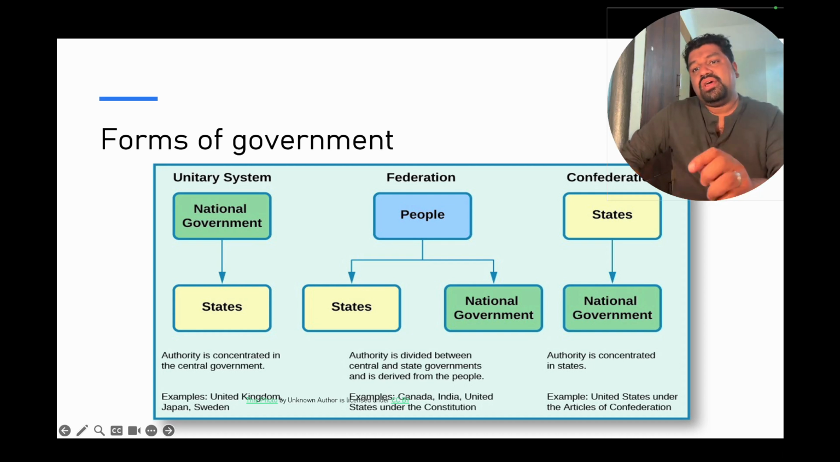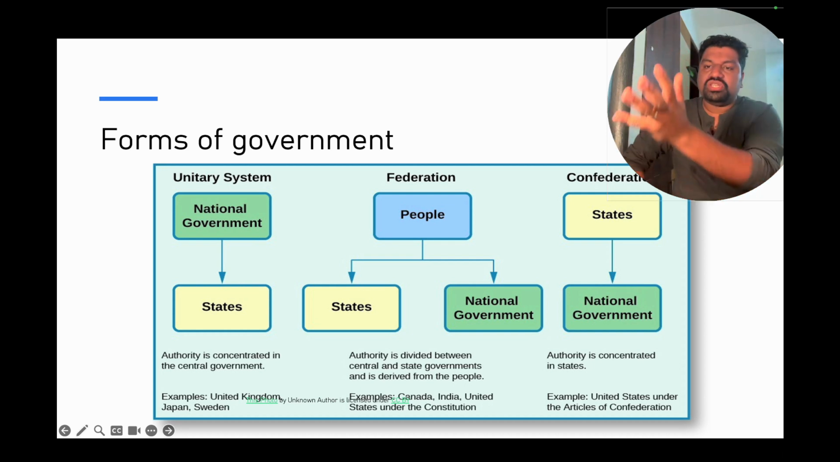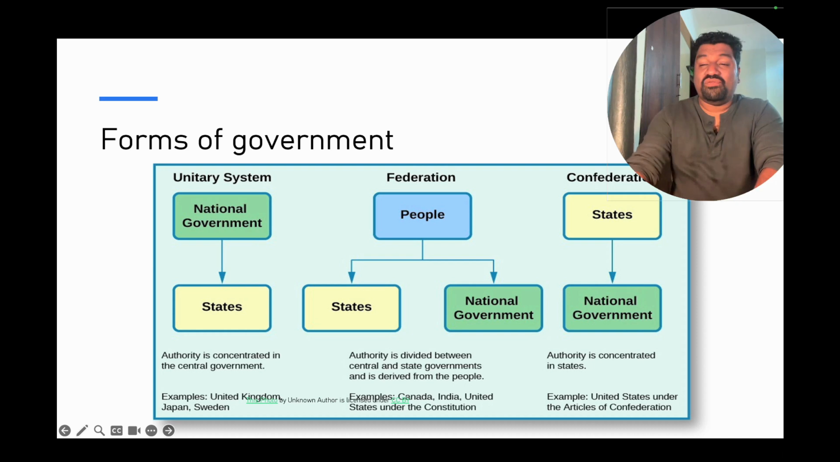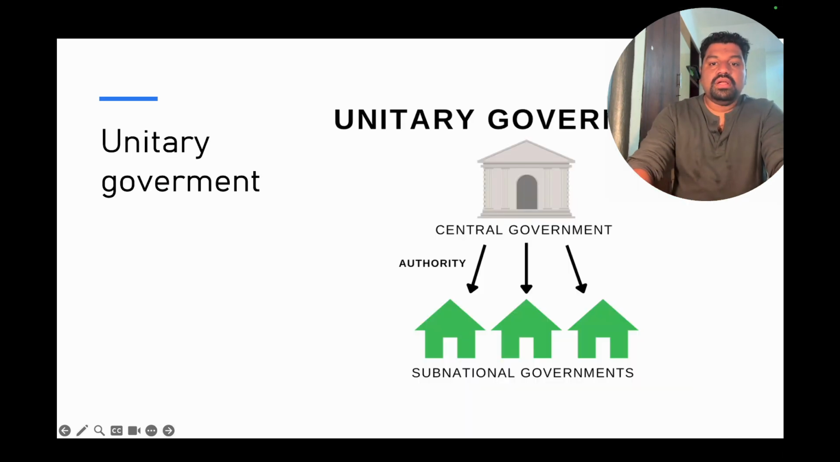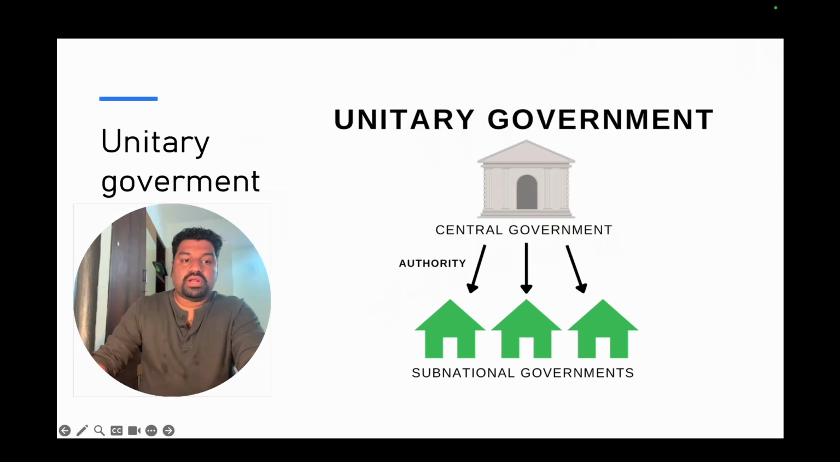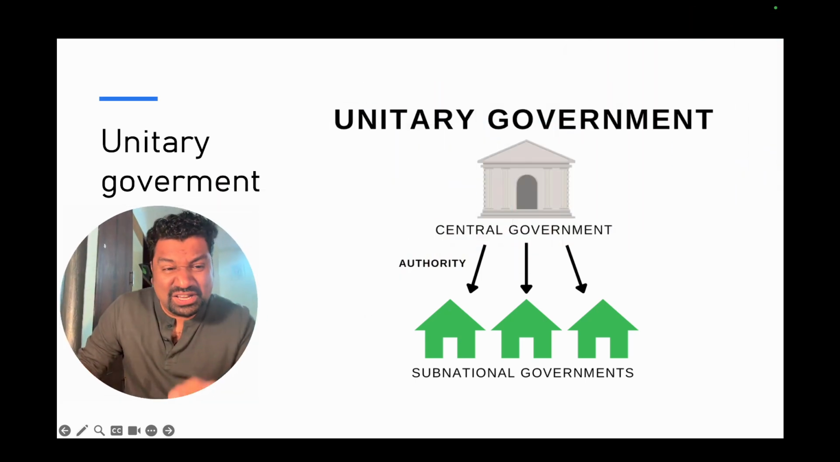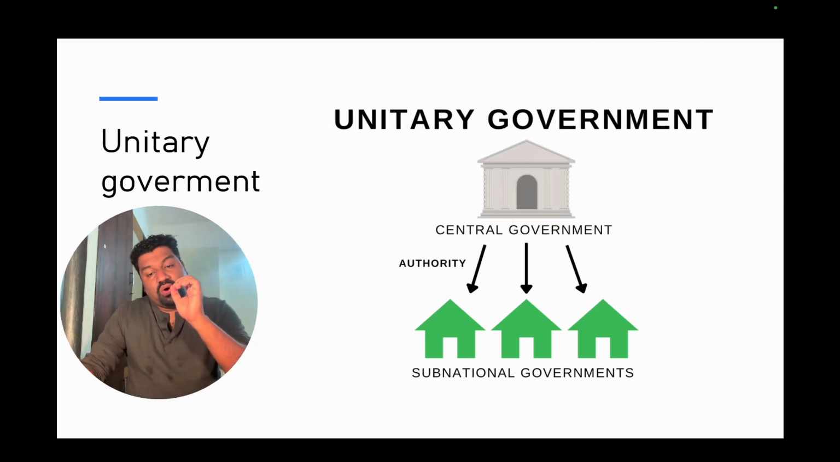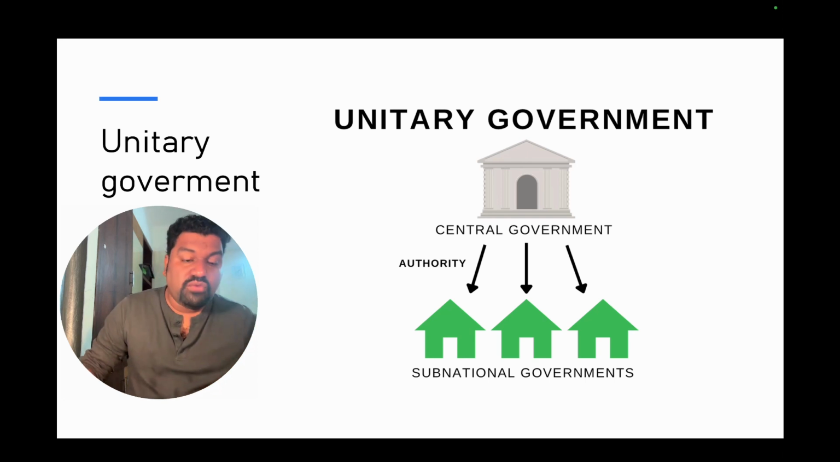Confederation and federation are almost similar, but the basic difference here is between the unitary system and the federation or the federal government. Okay. So coming to the unitary government, what is a unitary government? Unitary government is where a central government holds the full authority of the land, everything.